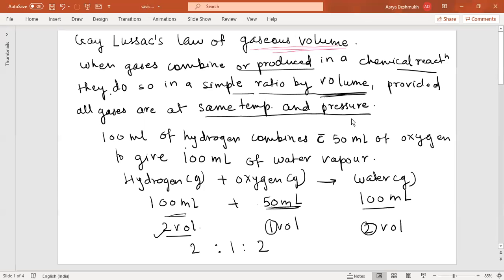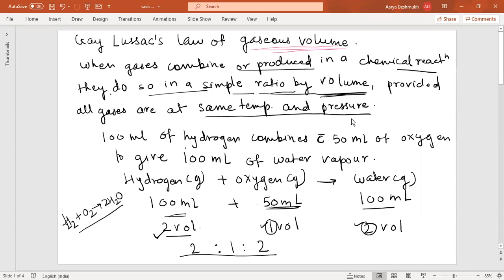So this law states that when gases combine or are produced in a chemical reaction, they do so in a simple ratio by volume. We found this ratio by knowing the volume of each gas. We are not considering this as a reaction in this manner, that is H2 plus O2 to give 2H2O; we are not balancing the reaction.